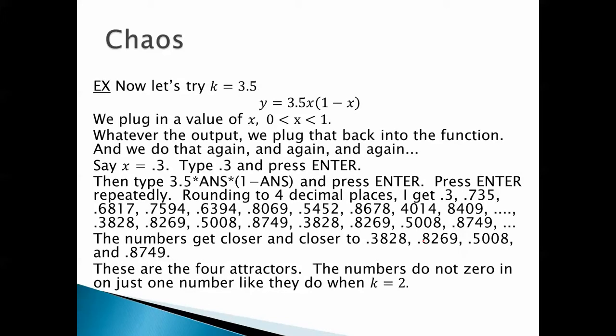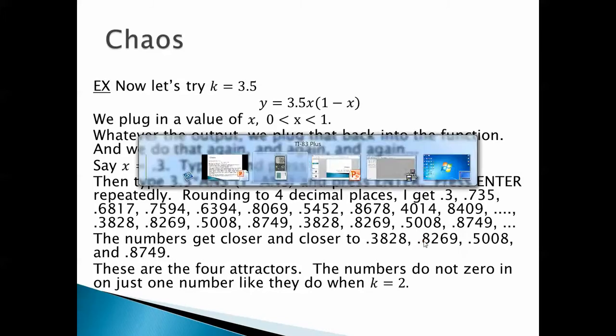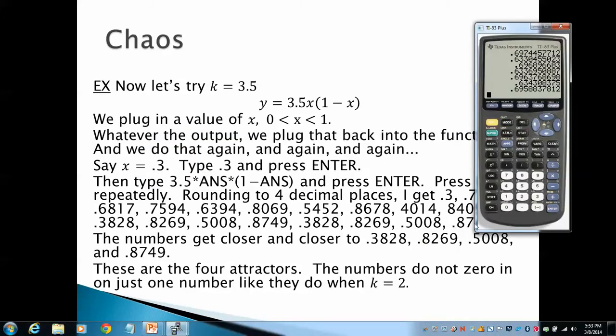Okay, now let's try k equals 3.5. And again, same story. So we type in 0.3. And now let's plug that into the function 3.5x times 1 minus x. So 3.5 times answer times 1 minus answer. Notice what happens.